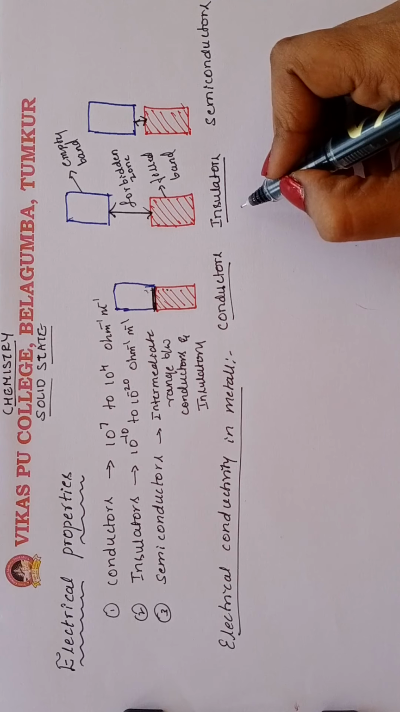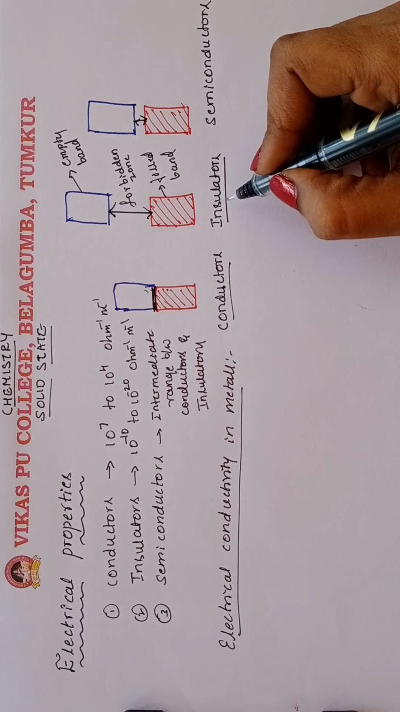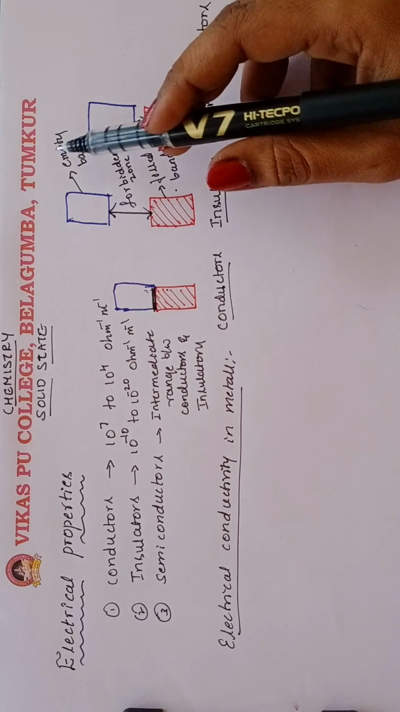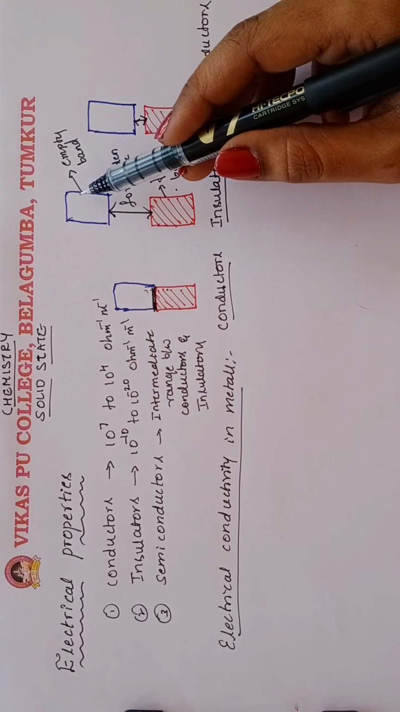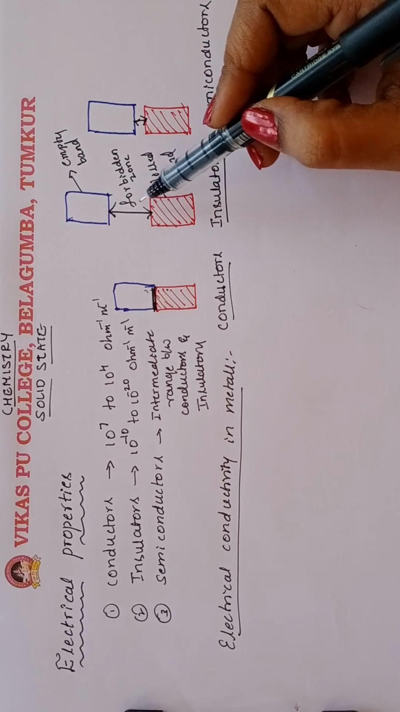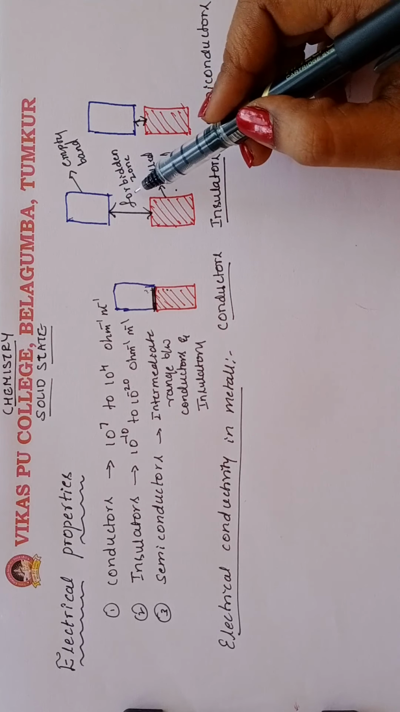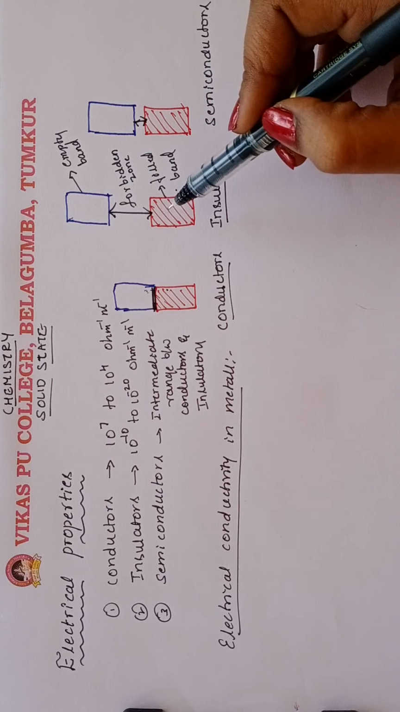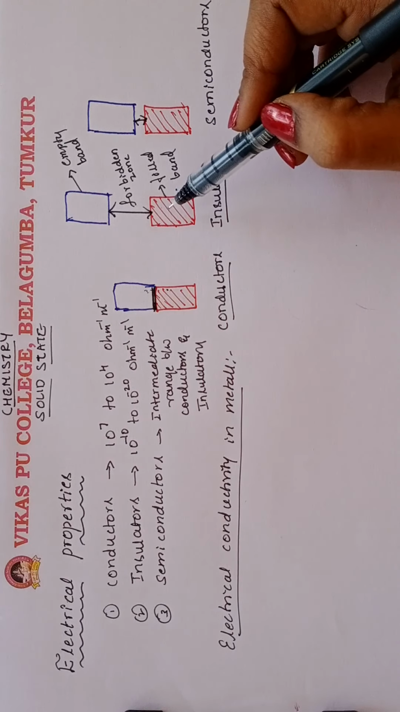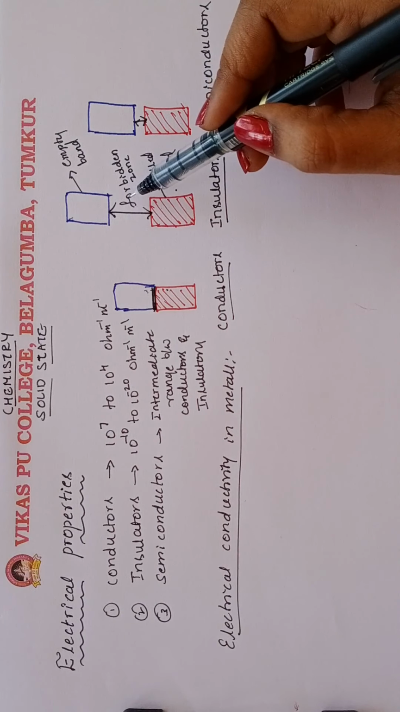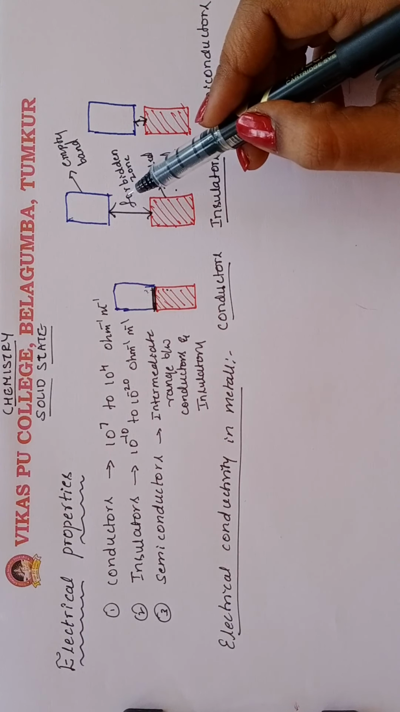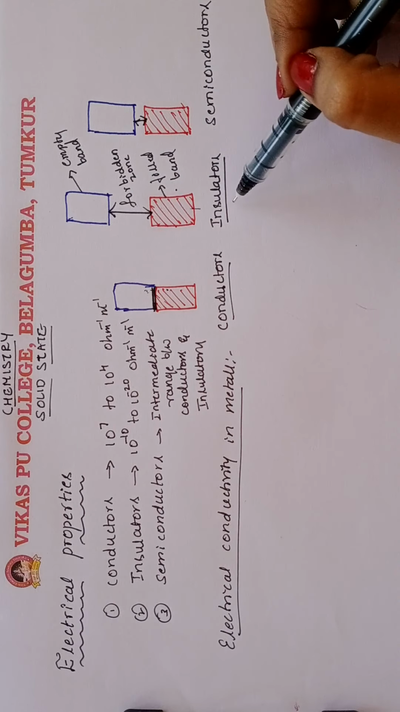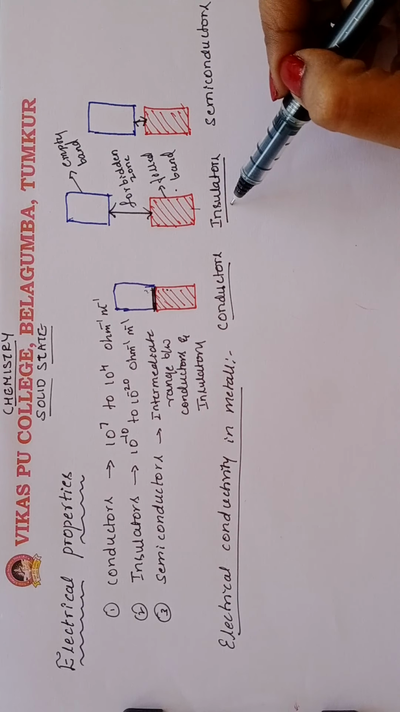In some solids, the energy gap between the valence band and the conduction band is large, meaning a filled band and an empty band. The energy gap between these two bands is large, which we call a forbidden zone. So the electron cannot jump from the valence band to the conduction band. Therefore, these types of solids are called insulators.